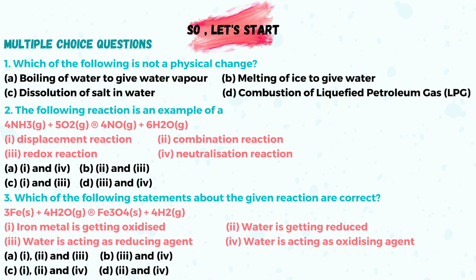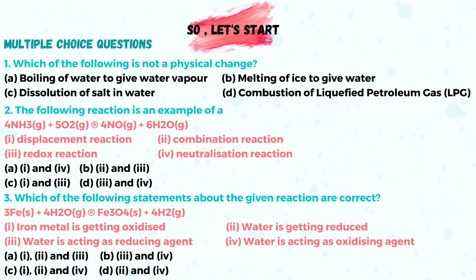How? Very simple. In ammonia, you see hydrogen is displaced by oxygen. So this is a displacement reaction. In the reactivity series, oxygen is more reactive than hydrogen. The oxygen can displace hydrogen from ammonia. Yes, so this is a displacement reaction. One is correct.